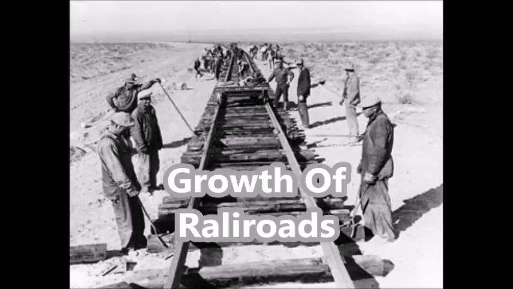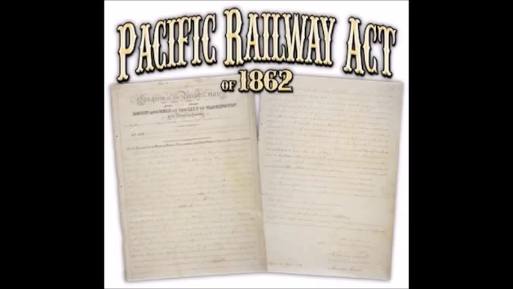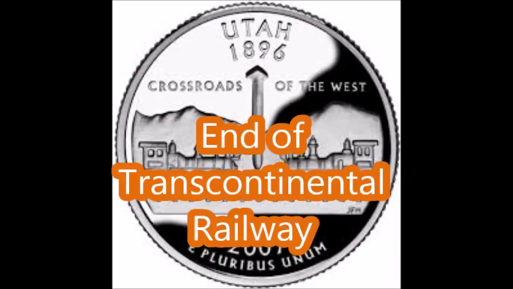The Gilded Age begins with the growth of railroads and the production of the Transcontinental Railroad, which was built after passing the Pacific Railway Act. There was controversy between the Union and the South, but it was passed after all, and it was finished in Promontory, Utah after inserting the Golden Spike.